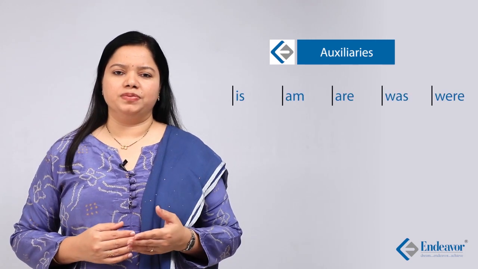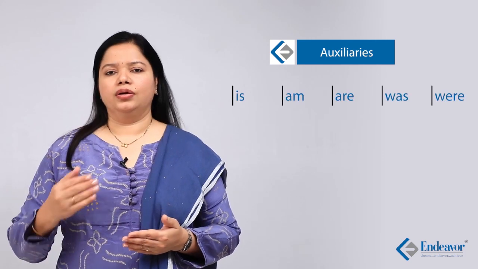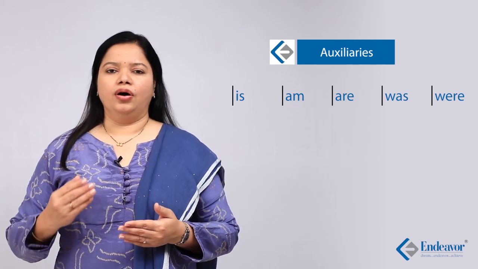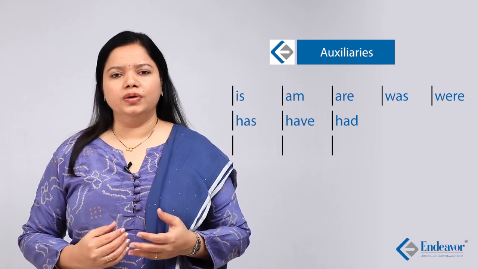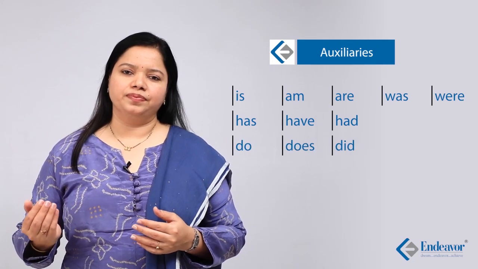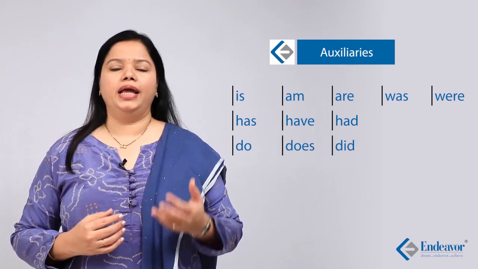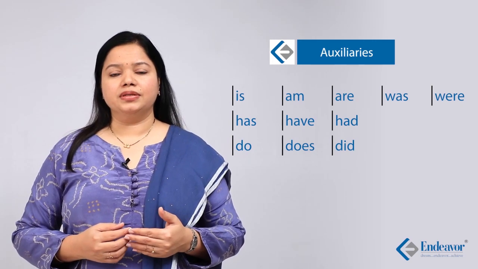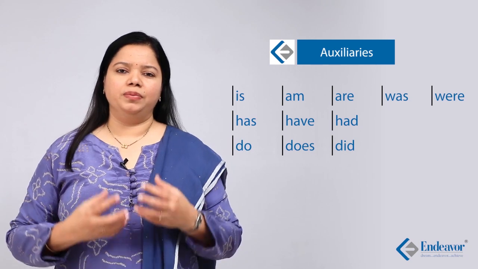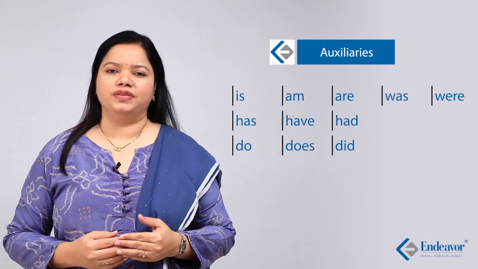The be form verbs is, am, are, was, were, or the have verbs have, has, had, or the do verbs do, does, did. All of these are called helping verbs. They help the main verb, and sometimes in the absence of the main verb they actually become the main verb of the sentence.